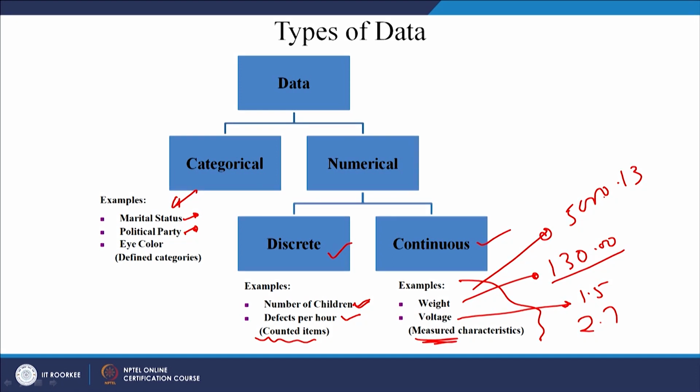Let us look at a couple of scales, because whenever you go for data collection, you need to use some scales. Just like you have a weighing machine for measuring weight, you can measure height of a person in centimeters or inches, whatever you want.